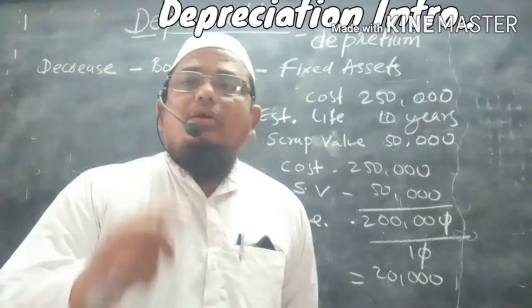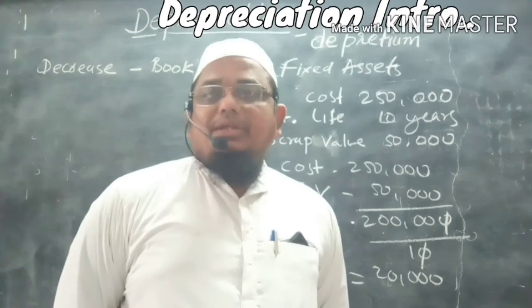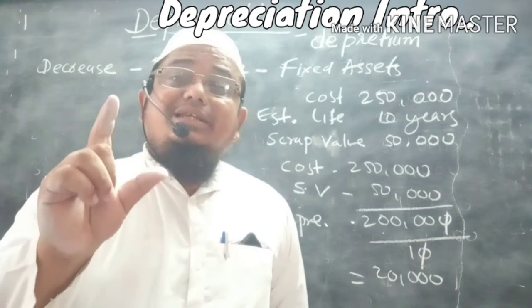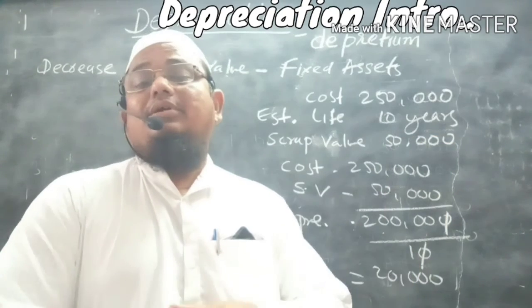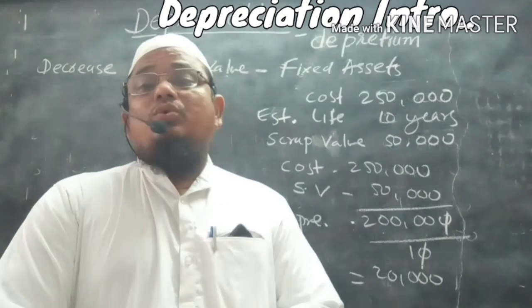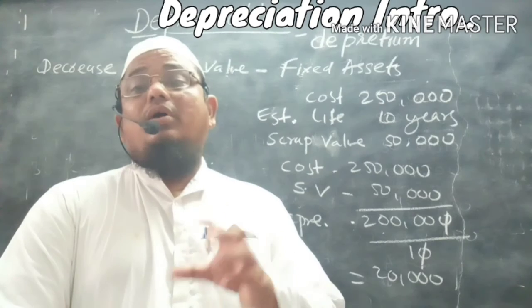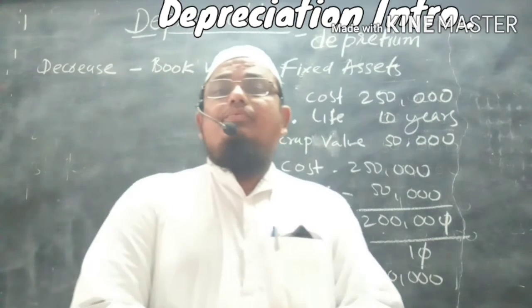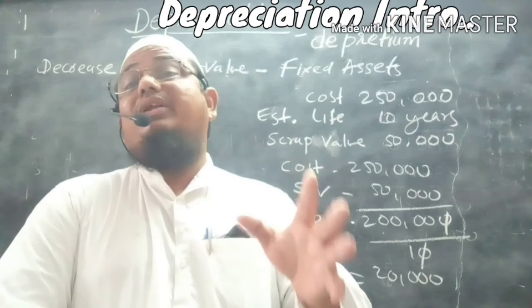So if 20,000 rupees is provided for depreciation, it means 20,000 rupees is deducted from profit and kept aside. After 10 years, 2 lakhs rupees will be accumulated plus scrap value of rupees 50,000. One of the main purposes of providing depreciation is to make provision for replacement of the asset.